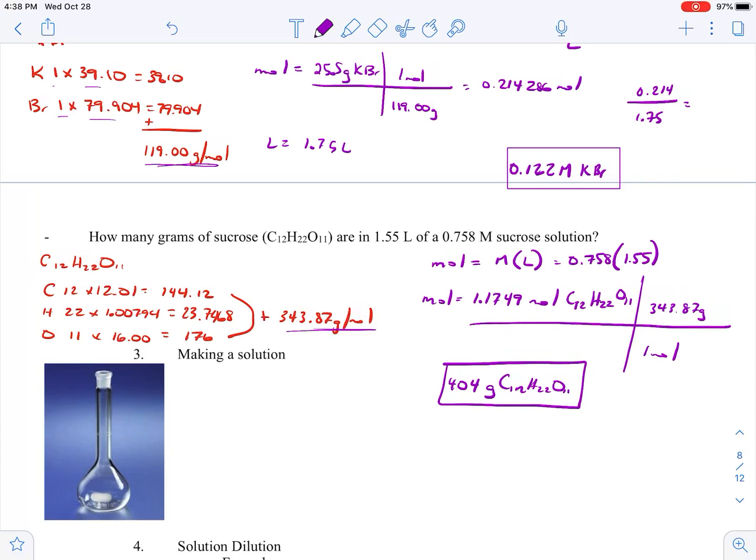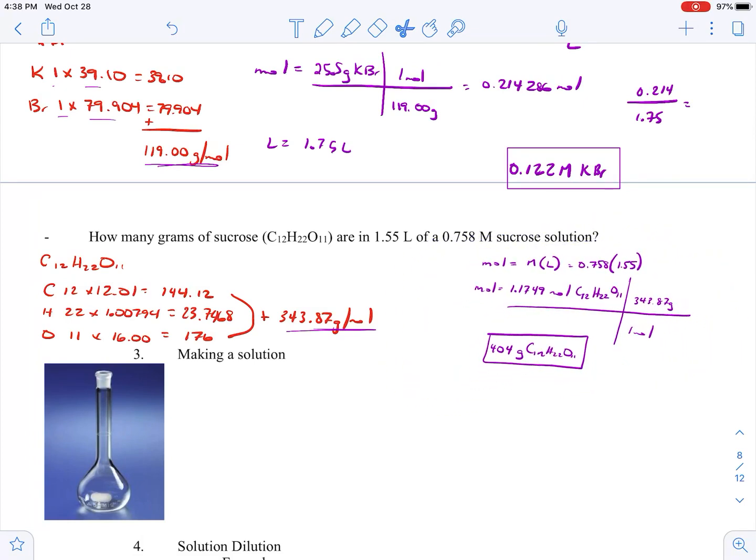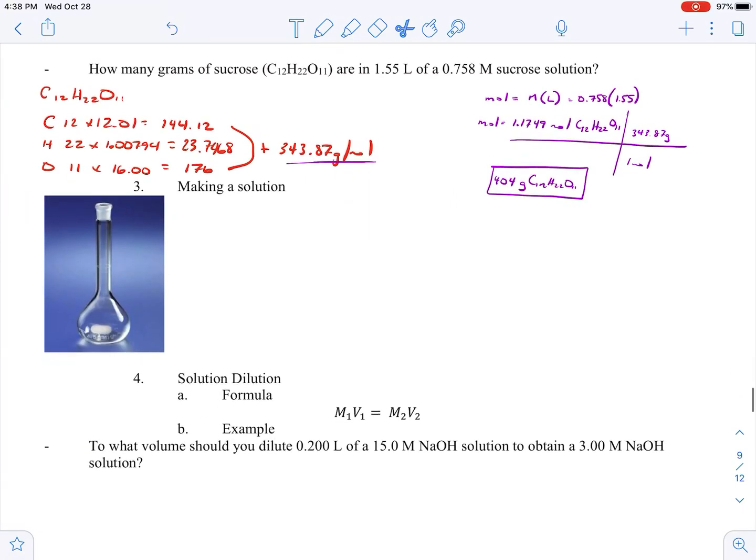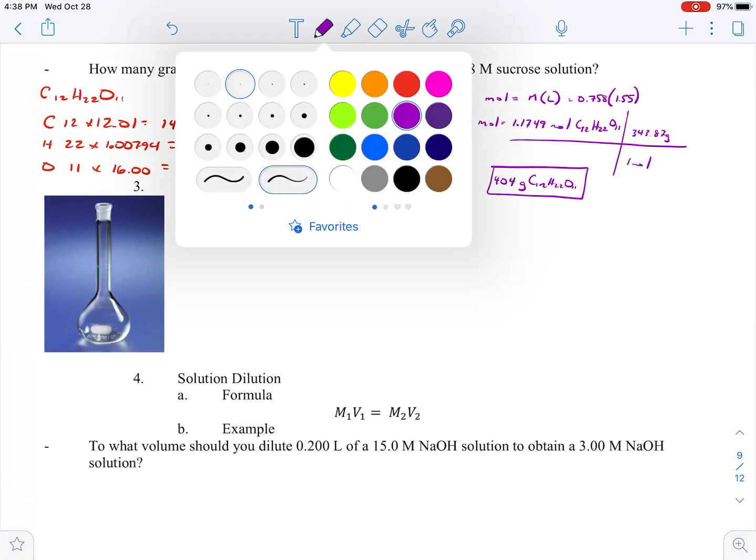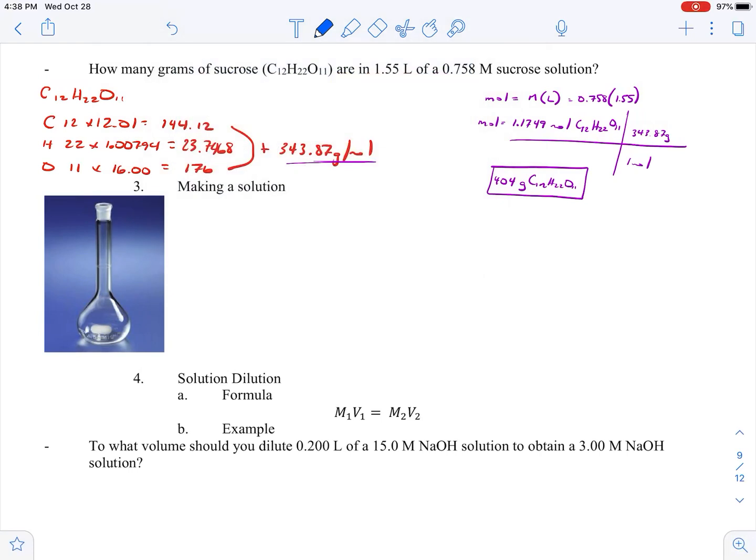But as we move on, we now need to talk about how we would actually make a solution. So I'm going to shrink this just a little bit here. Hopefully you had it long enough so you could keep it, but I'm going to make it just a little bit more tiny. So we can talk about making a solution here. When we're talking about making a solution, we're going to use one of these little things, and this is called a volumetric flask.